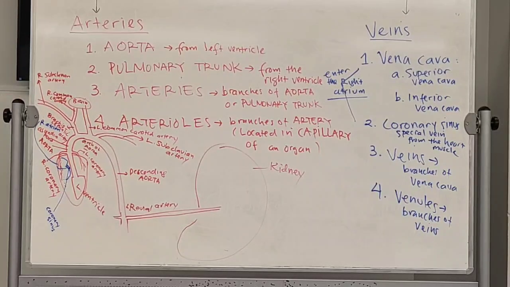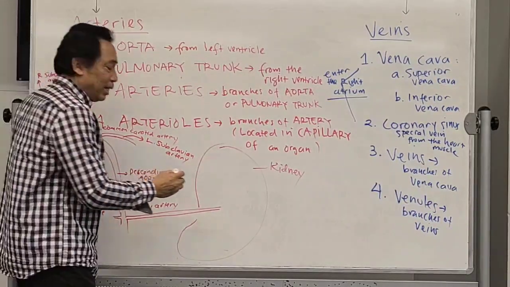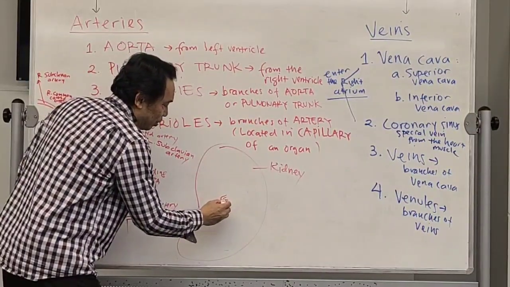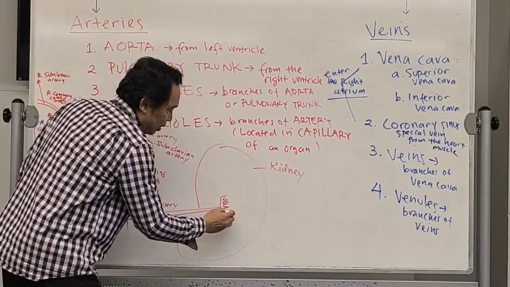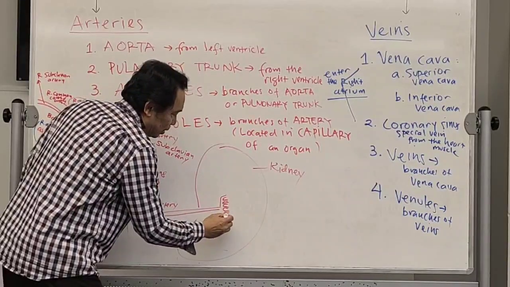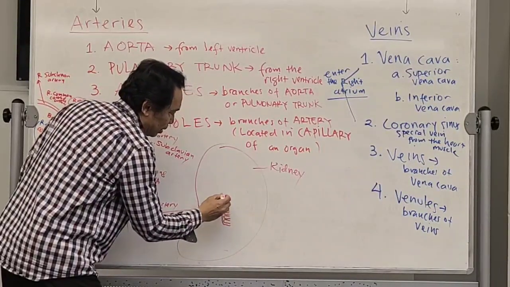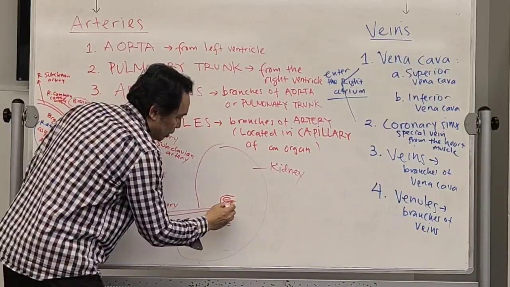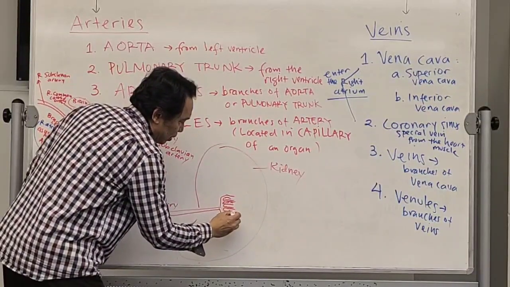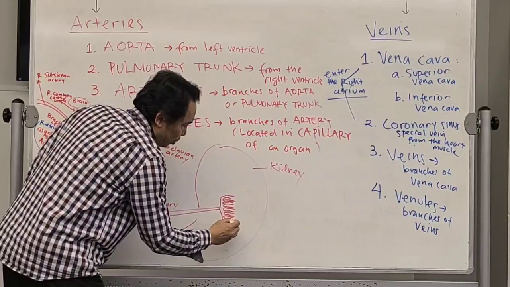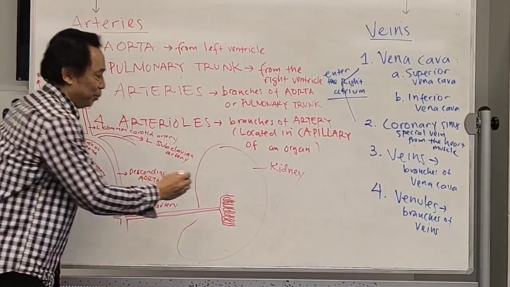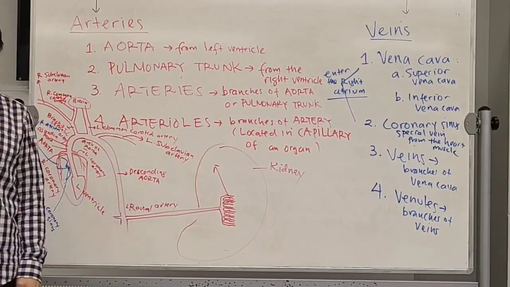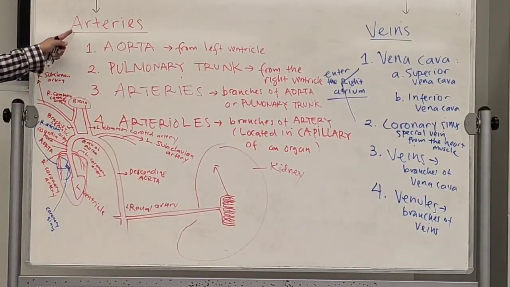Now, this artery will be branching into what? Smaller, smaller blood vessels. Okay, what do you call this smaller blood vessel? The smallest one on the artery side.